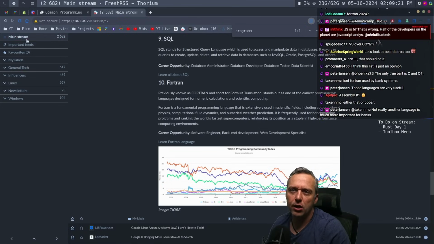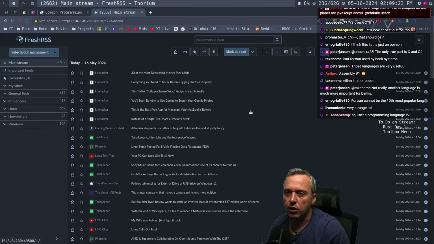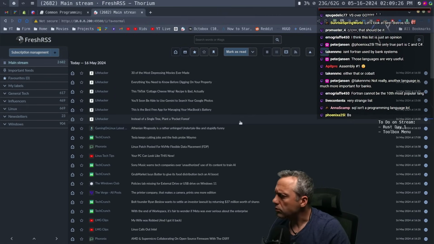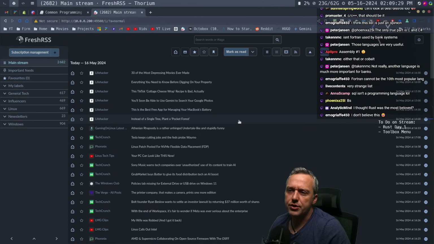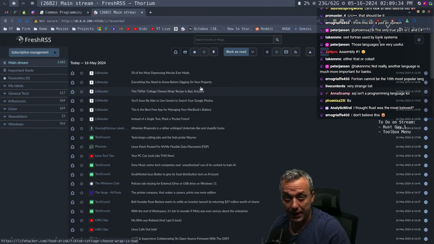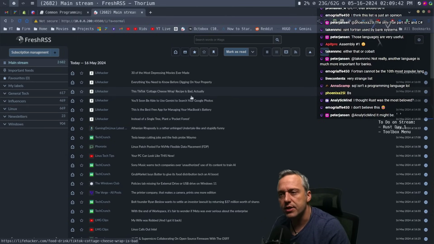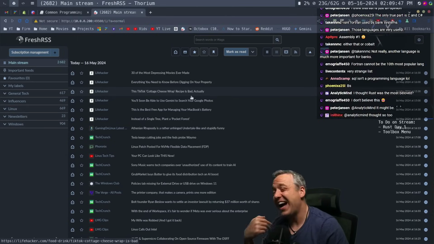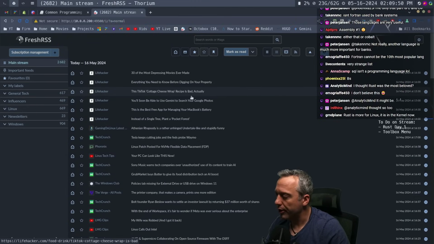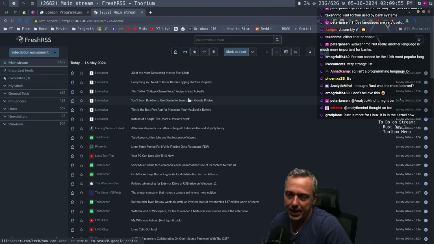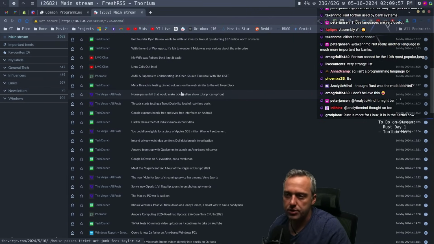Just because when I look at my news, it's all RSS feeds, and what it does is it culls everything. Most people get their news by relying on some kind of algorithm or platform, and I'd say it causes too much radicalism. It figures out what you like to watch and then just shows you more of that. I don't like that. I know a lot of people are like, well, don't you want to see what you want to see? And I'm like, not really. I want to absorb as much as I can, as quick as I can. And that's why I do it in an RSS feed.